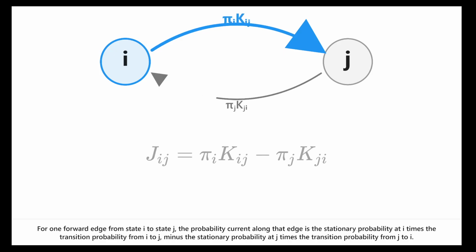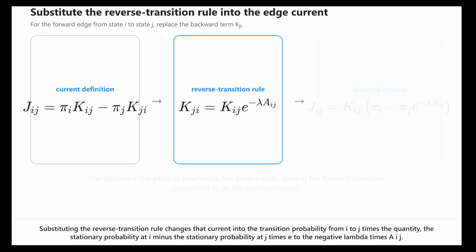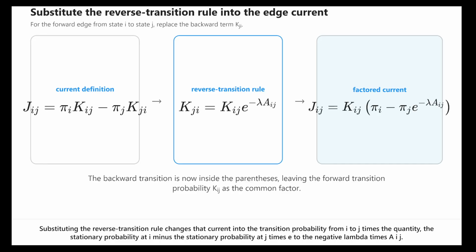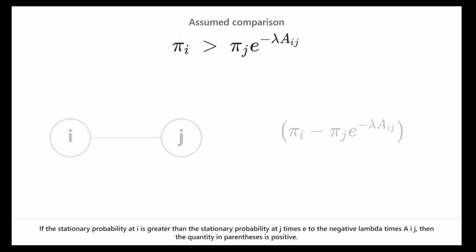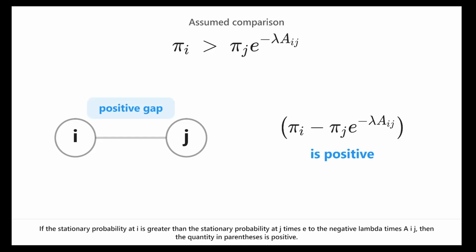For one forward edge from state i to state j, the probability current along that edge is the stationary probability at i times the transition probability from i to j minus the stationary probability at j times the transition probability from j to i. Substituting the reverse transition rule changes that current into the transition probability from i to j times the quantity, the stationary probability at i minus the stationary probability at j times e to the negative lambda times aij. If the stationary probability at i is greater than the stationary probability at j times e to the negative lambda times aij, then the quantity in parentheses is positive.